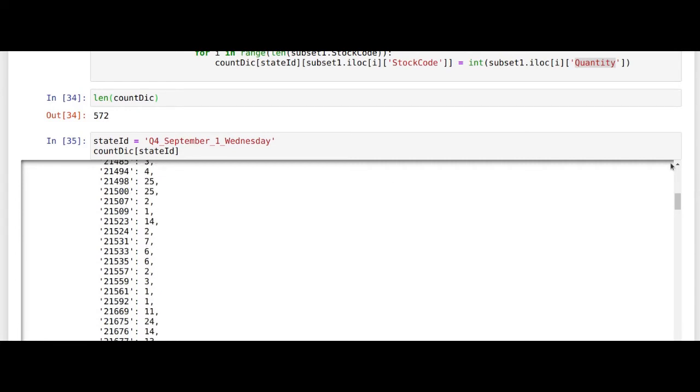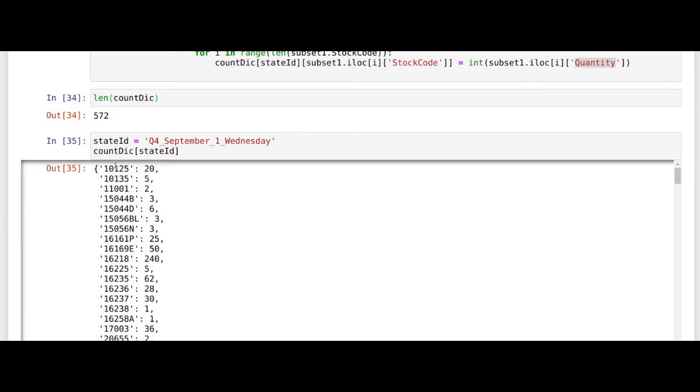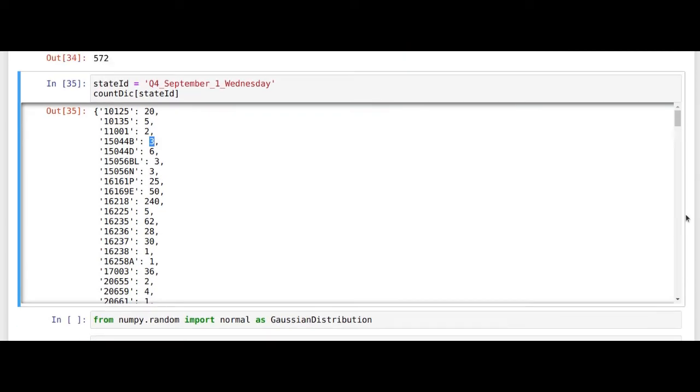So as we discussed, the count dictionary and the key state ID will give you another dictionary whose key is your product code, and the value is the number of quantities for this product. So it indicates the frequency of buying for this product. So we'll implement this, and this is the output which we get. You can see the product code and the counts for this.